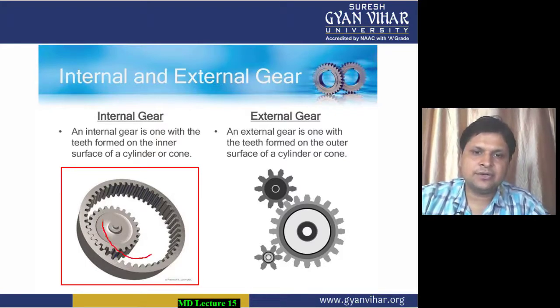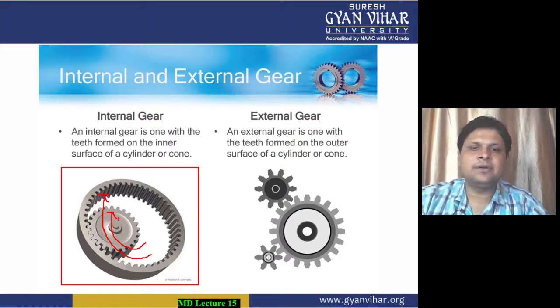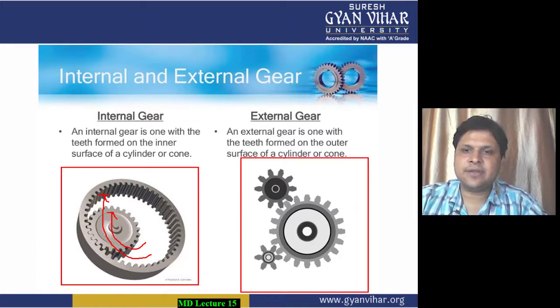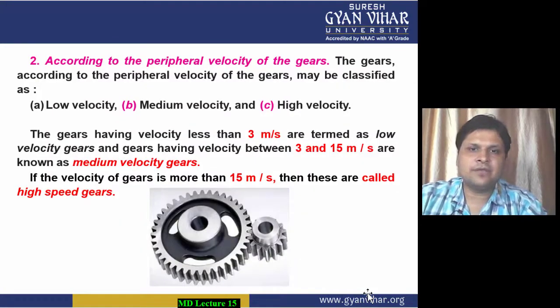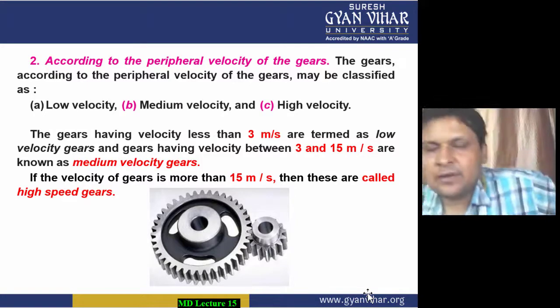The rotation of sense is the same, meaning if the driving gear is rotating clockwise, then the driven gear will also be rotating in the same sense. External gears are those where the sense of rotation is changed and the teeth are meshed externally. Now one more classification is based on the peripheral velocity of the gear.